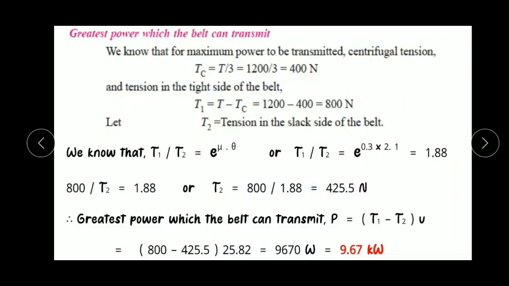Therefore maximum power which belt can transmit, P equal to T1 minus T2 into V. In case centrifugal tension is also taken into consideration, the power formula remains the same, P equal to T1 minus T2 into V. Whether centrifugal tension acts or is neglected, the power formula remains the same. By putting the value of T1, T2 and V, power becomes 9670 watt, which is equal to 9.67 kilowatt.